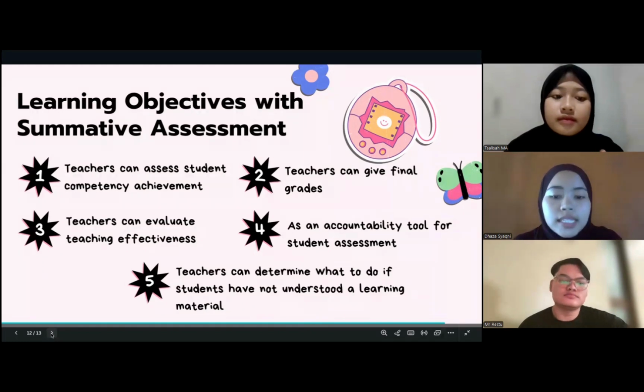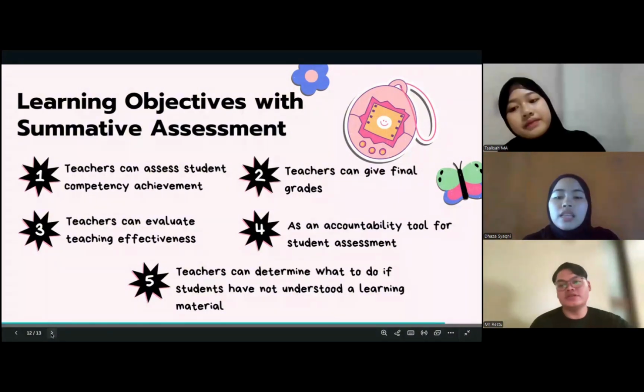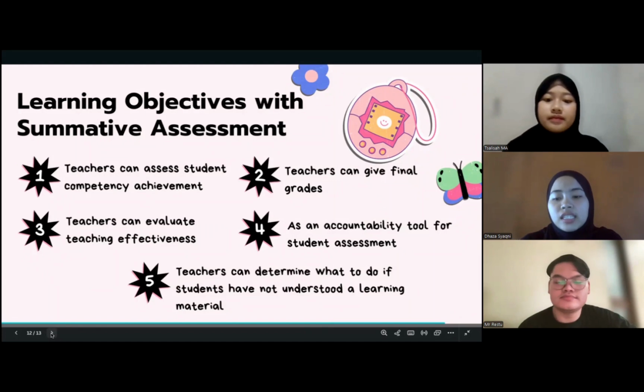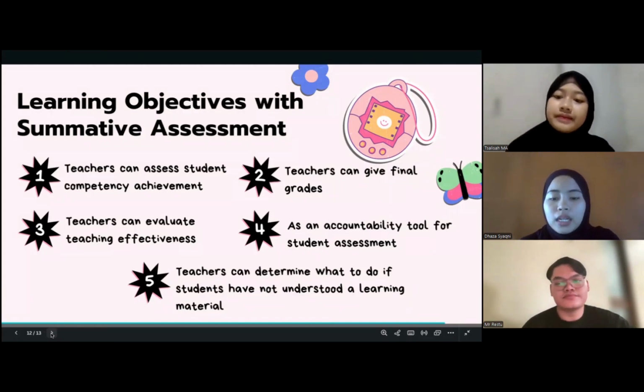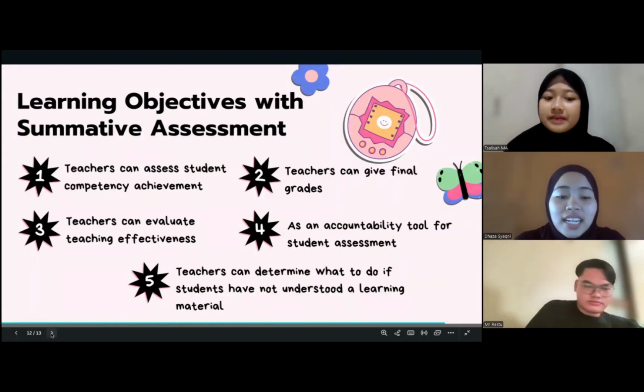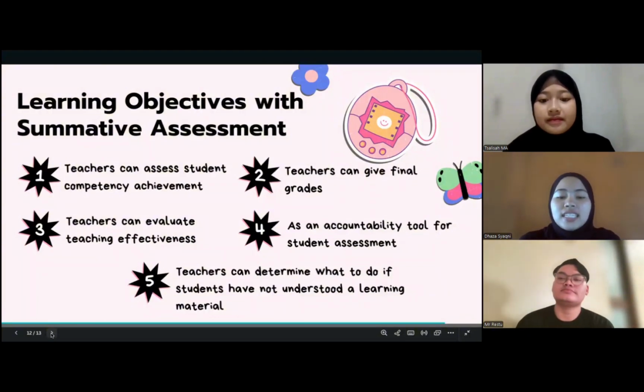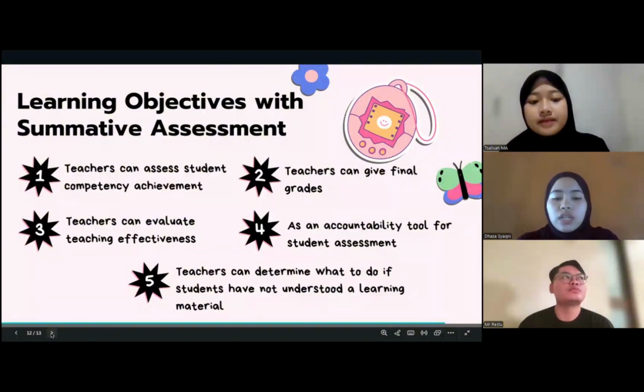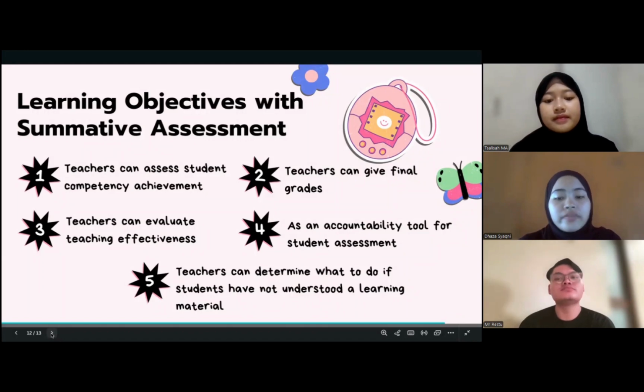The third is that the teacher can evaluate teaching effectiveness. The fourth is accountability of student assessment. Teachers can provide data from schools and give parents information about overall students' learning outcomes. The last is that teachers can determine what to do if students haven't understood the learning materials.